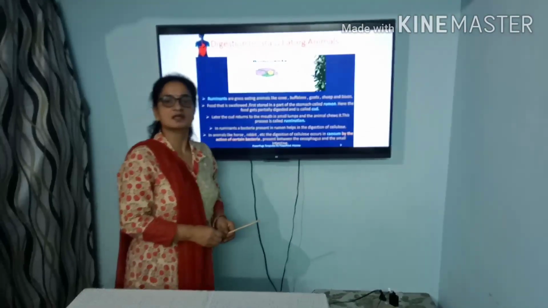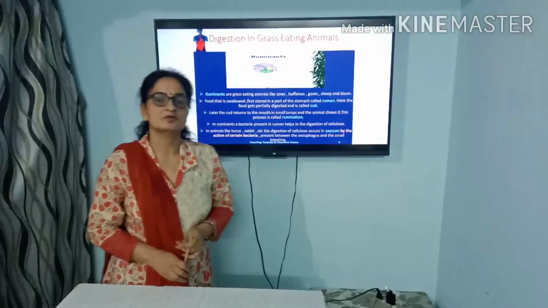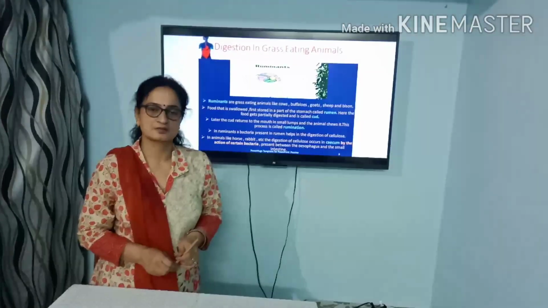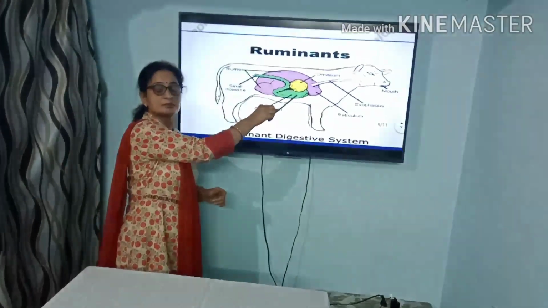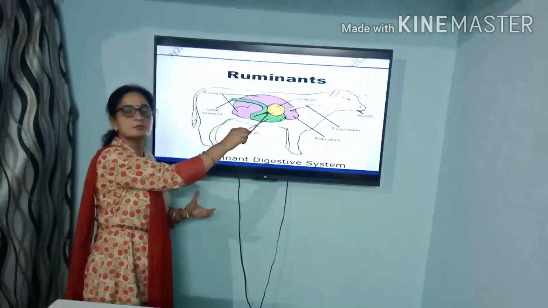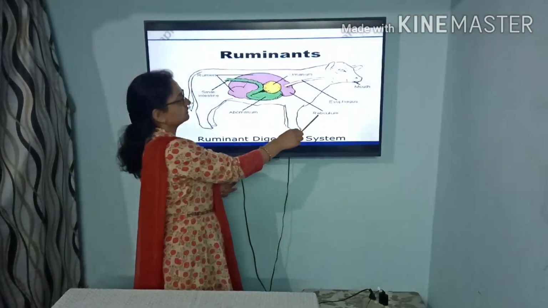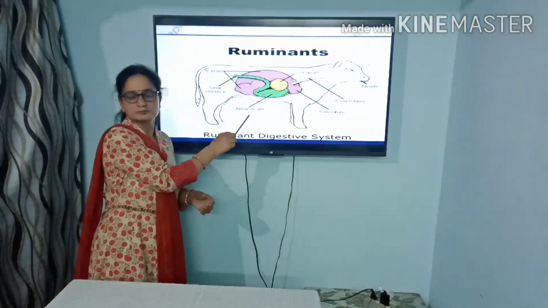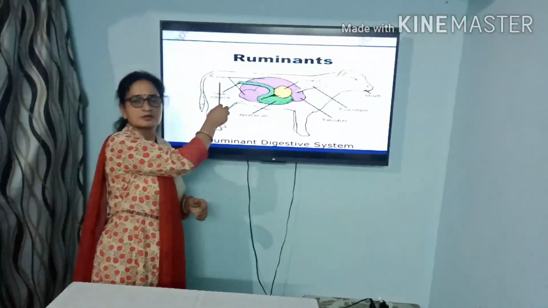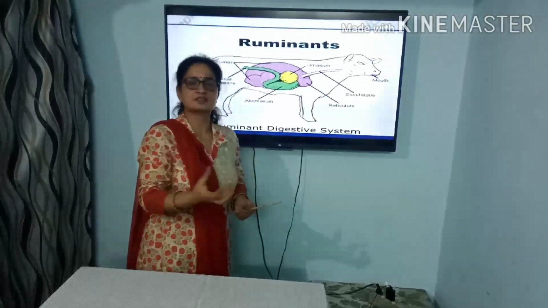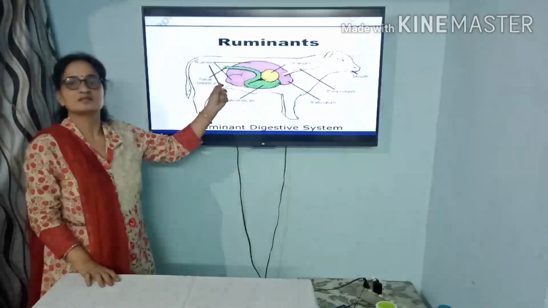Now we are going to study another topic, that is digestion in grass-eating animals. Grass-eating animals are also known as ruminants. These animals have 4 chambers in their stomach. Their stomach is not like our stomach, a single bag-like structure. It has 4 parts: rumen, reticulum, omasum and abomasum. When they eat their food, this food goes into the rumen. They do not chew their food properly. They just keep on eating and pass it to the next chamber, that is rumen.